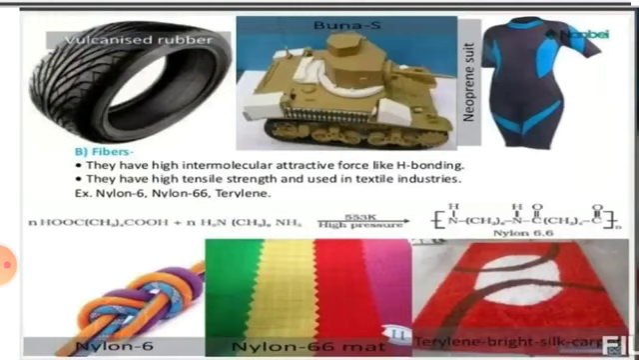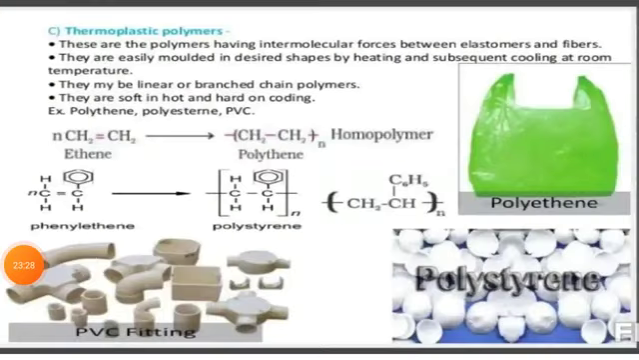They possess crystalline nature. Based on intermolecular forces, the third kind is your thermoplastic. Plastic, you are very much familiar with the word plastic. These are the polymers having intermolecular forces between those of elastomers and fiber. Elastomers contain weak intermolecular forces. Fibers are very strong; they contain strong intermolecular forces of attraction.